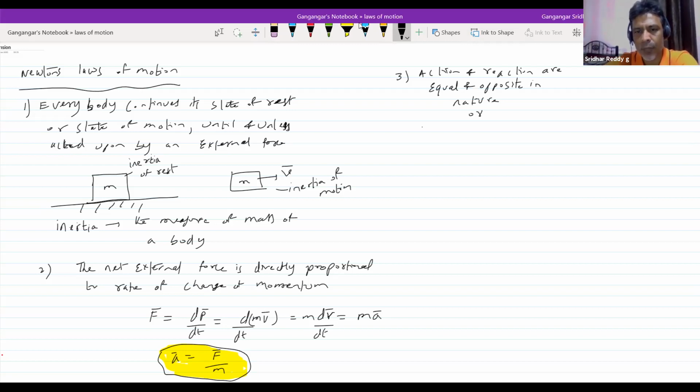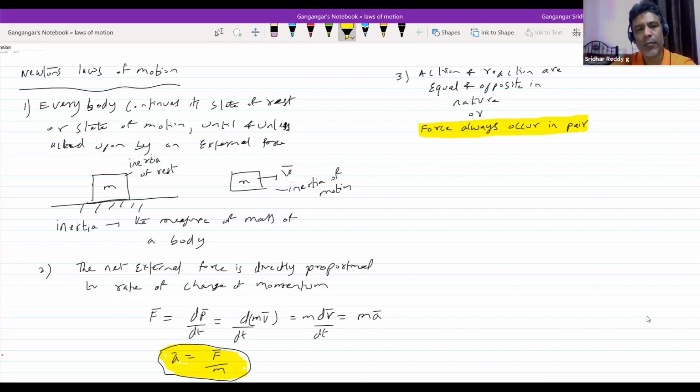Forces always occur in pairs. This is very important. Action, reaction, equal and opposite, you are quite familiar from high school. Let me put it in a very simplified way, where in numericals it is going to help. Forces always occur in pairs. You take any force, it will always occur in pairs. An isolated force is not possible. That is what Newton's third law is, which we are going to use in the numericals here.